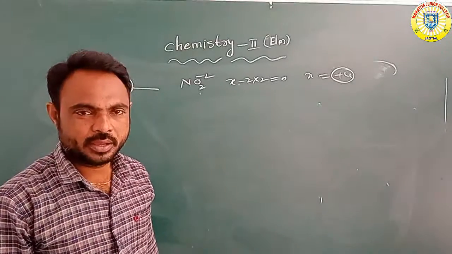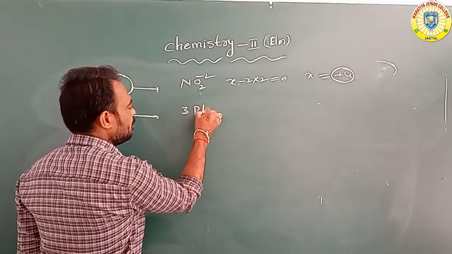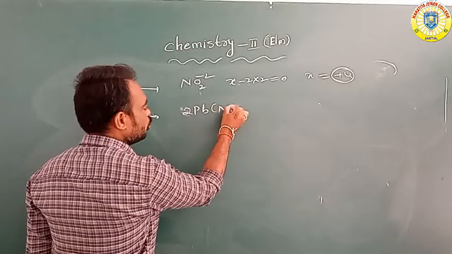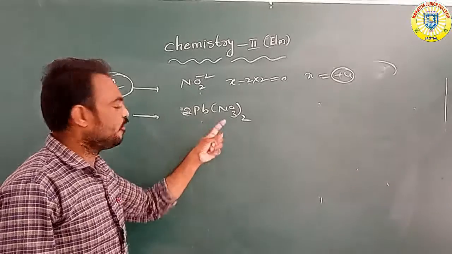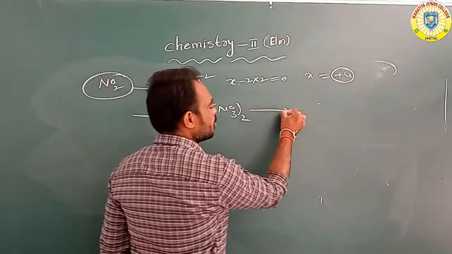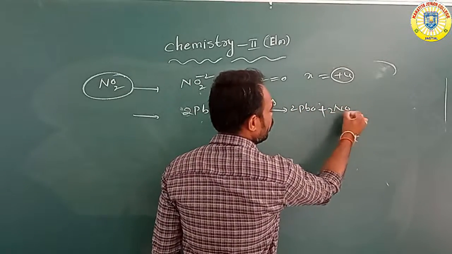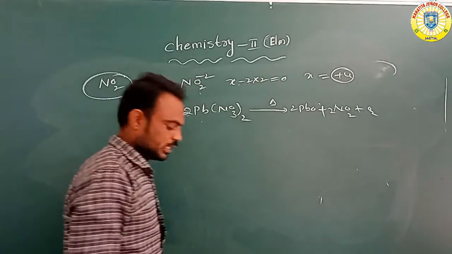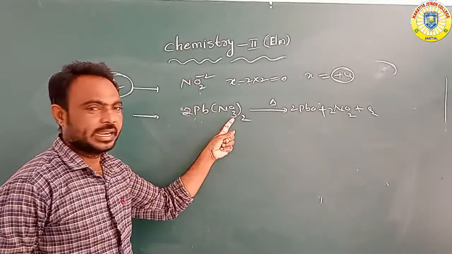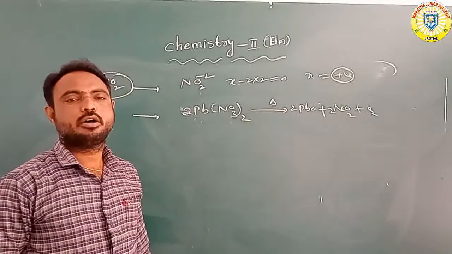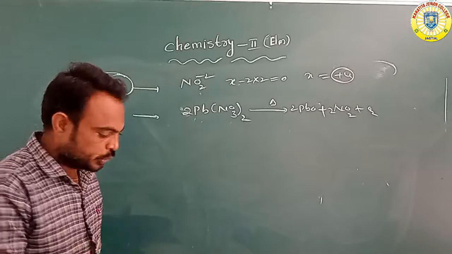How is it prepared? By heating lead nitrate, Pb(NO3)2, to form PbO, lead oxide, NO2, nitrogen dioxide, and oxygen.